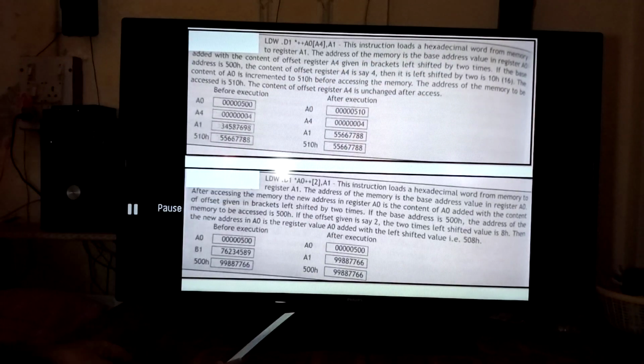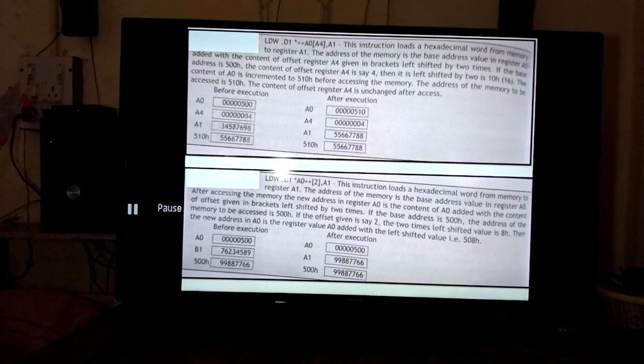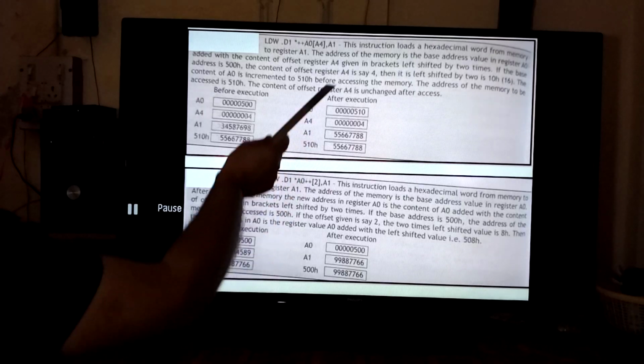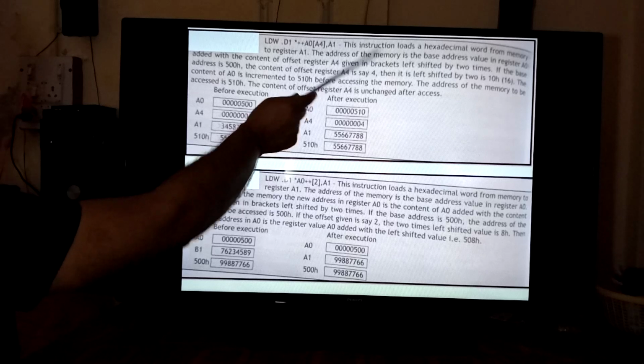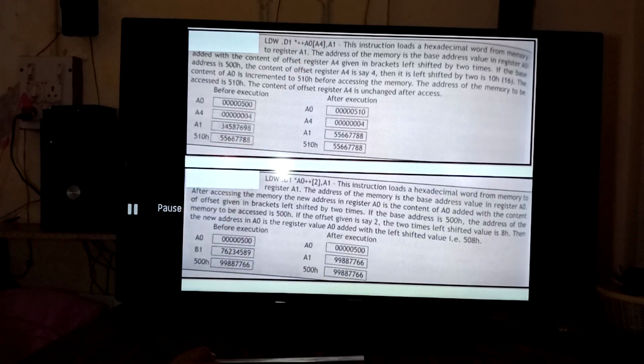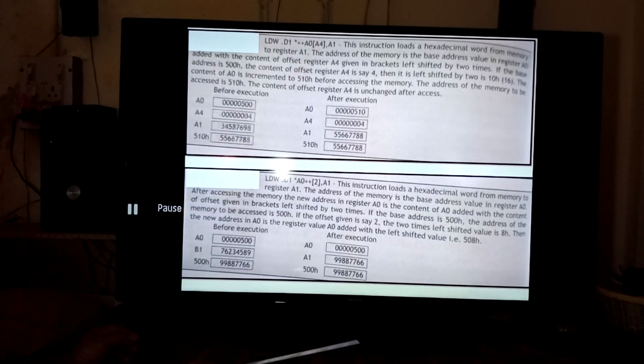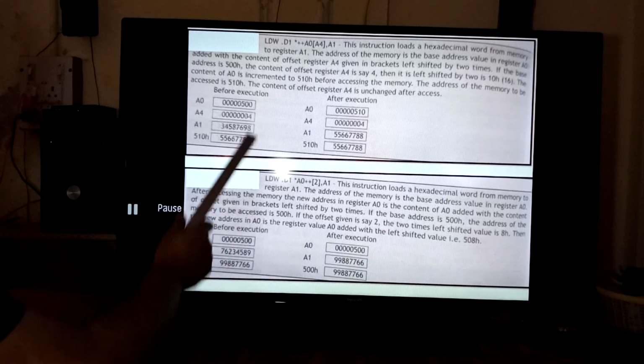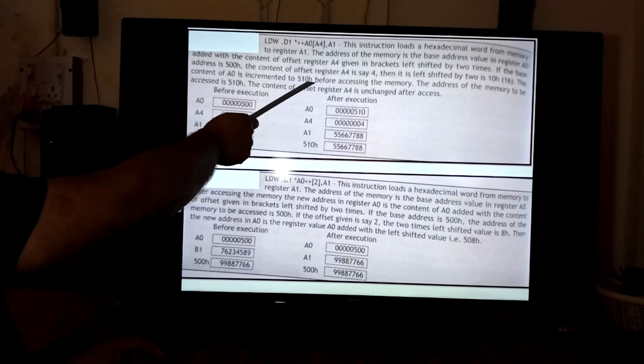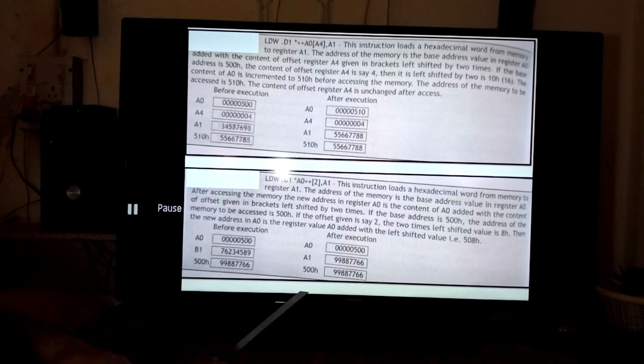If the base address is 500H and the content of the offset register A4 is say 4, then left shifted by 2 it is 10H, that is 16.